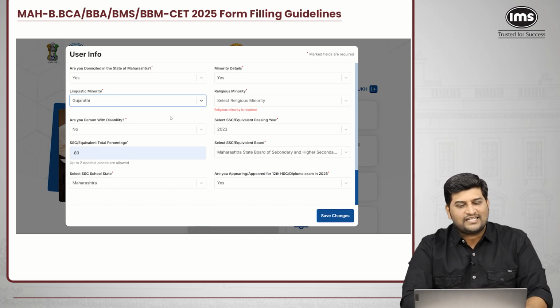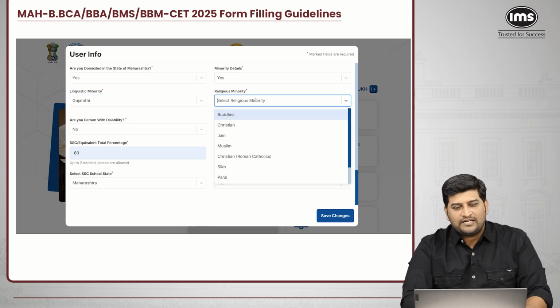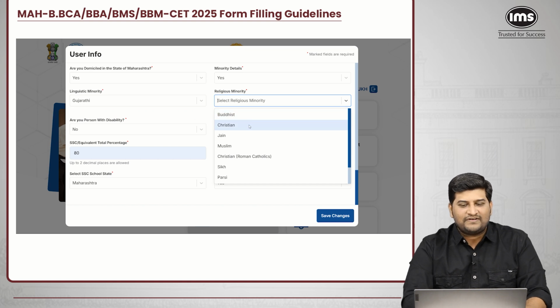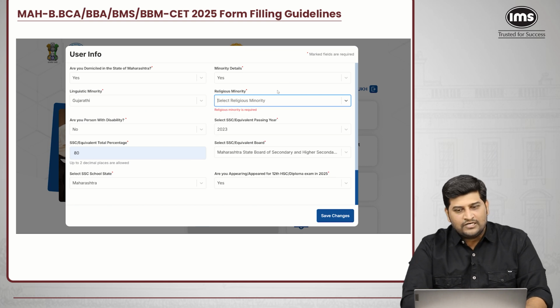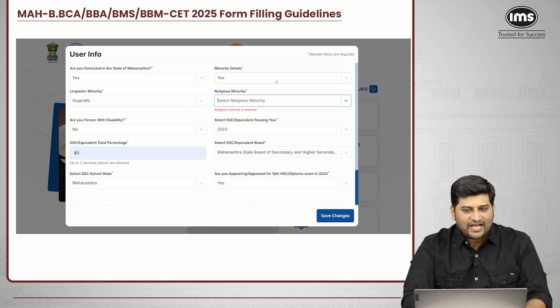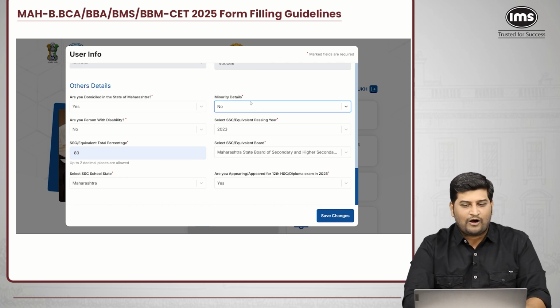I'll select, let's say, Gujarati. Religion minority you can also select, whether it is Buddhist, Jain, Muslim and so on. If you don't belong to any minority, you can straight away select no.